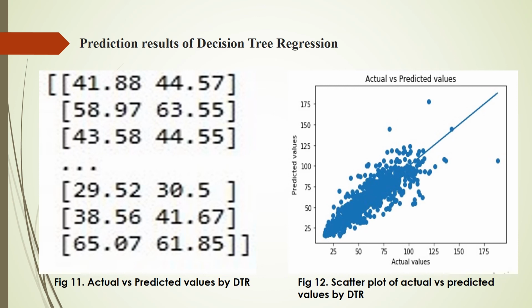Now coming to the next slide, prediction results of decision tree regression. Figure 11 shows the actual versus predicted values by decision tree regression, and figure 12 shows the scatter plot of actual versus predicted values by decision tree regression. As we see, there are very less points closer to the line and there are more outliers.